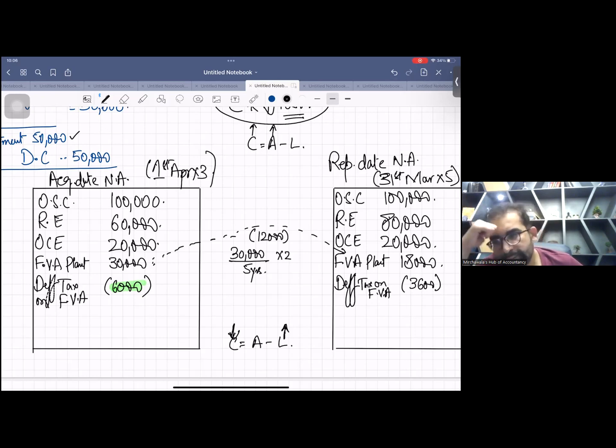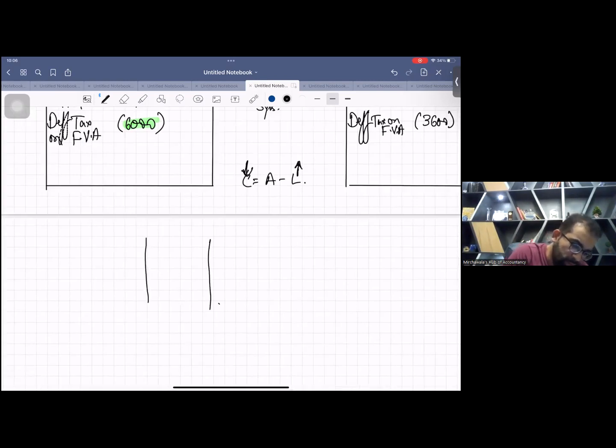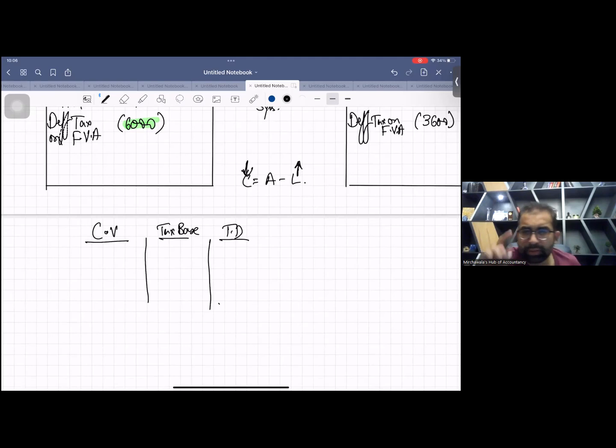I'm giving you one more logic. Although it is not needed, I have given you this logic in the past as well, but okay, I can give you. Listen. You remember that when you were doing deferred tax, there were these three columns: carrying value, tax base, and temporary difference. Remember, I used to teach you like this. Now just use your brain. At the date of acquisition, this accounting value went up by 30,000.